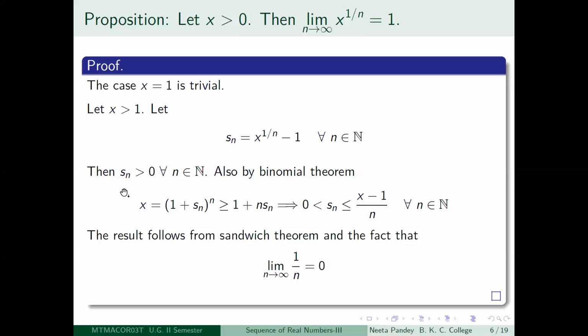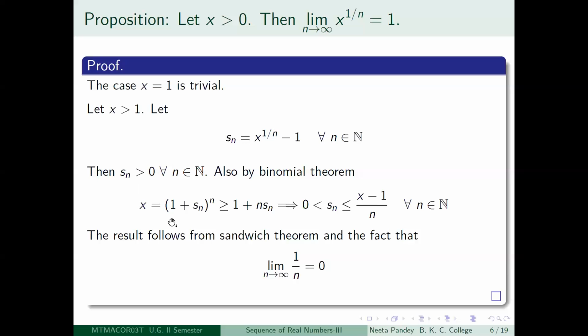Then first of all, Sn is positive, because x to the power 1 by n is greater than 1. So Sn is a positive number for all positive integers n. Again, look at this expression. What do you get? You get x to the power 1 by n is equal to 1 plus Sn.